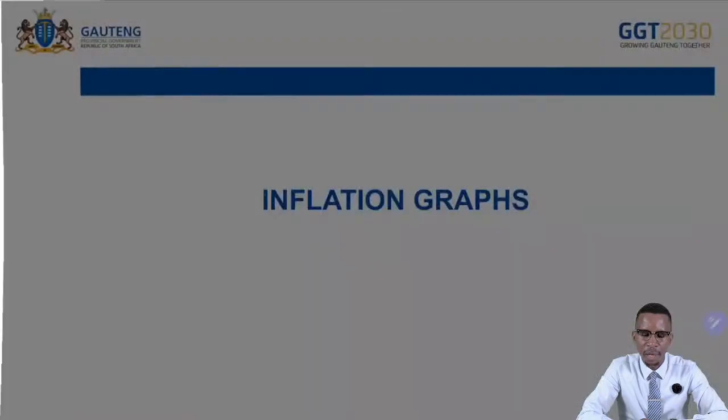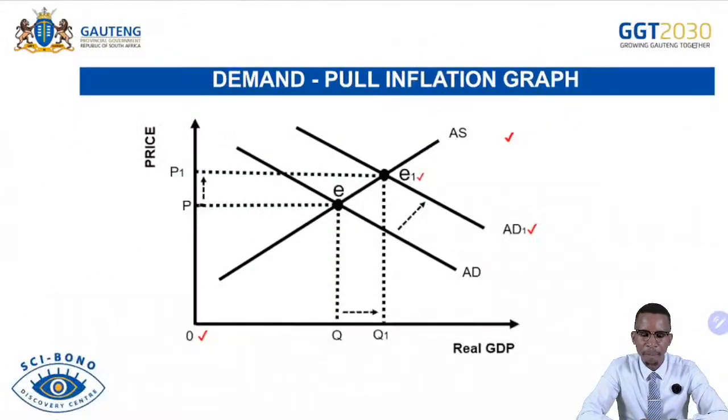And then we have two inflation graphs that you must consider. We have the one for demand-pull inflation that appeared in our Section B, whereby the demand increased more than the supply, pushing prices up, and the supply remaining the same. That will result in demand-pull inflation.